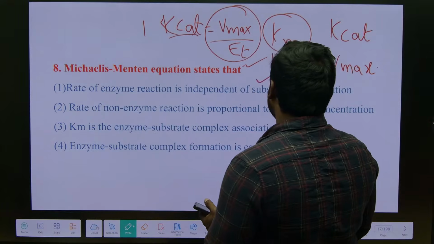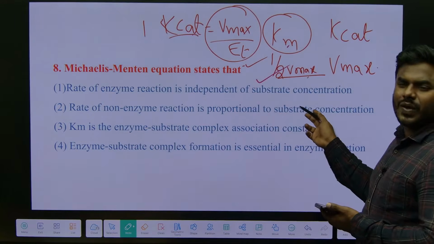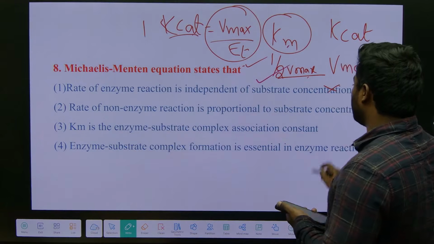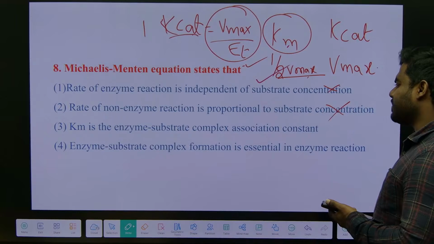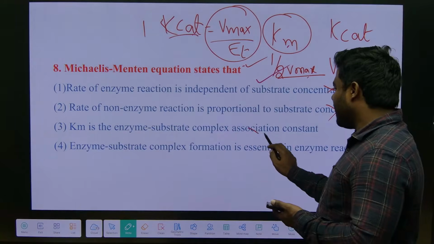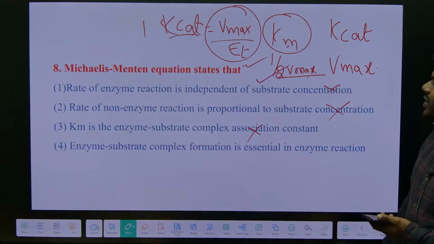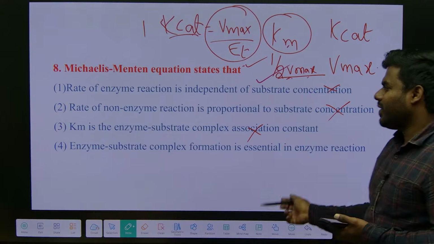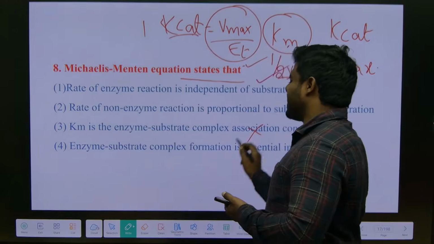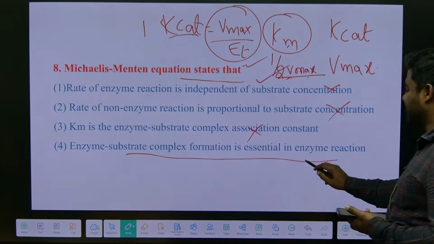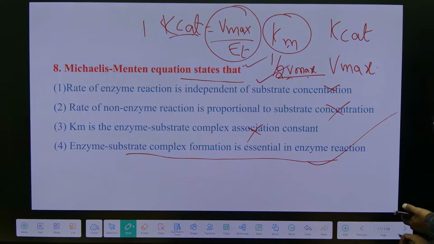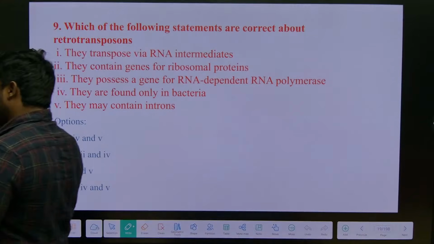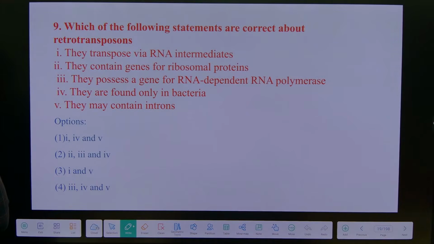Rate of enzyme reaction is independent of substrate concentration. It is dependent. Rate of non-enzyme reaction is proportional to the? No. Km is the enzyme substrate complex? No. Km is what? Km is the substrate concentration, the point at which the enzyme reaches half of its maximum velocity. Right. So they are saying Michaelis-Menten states that enzyme substrate complex formation is essential in enzyme reaction. Of course, true statement. There's no doubt about it. So simple. Now, everything is there in the PPT only. So simple lines. Everyone, please answer.